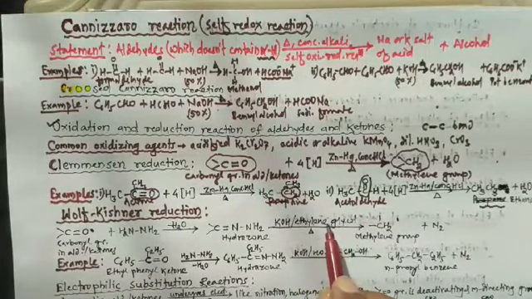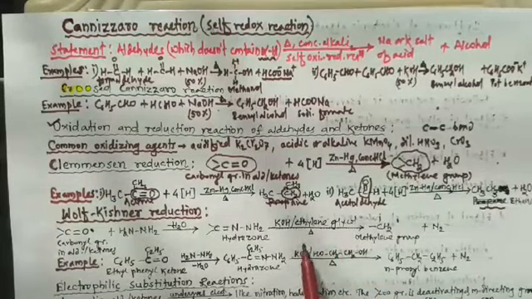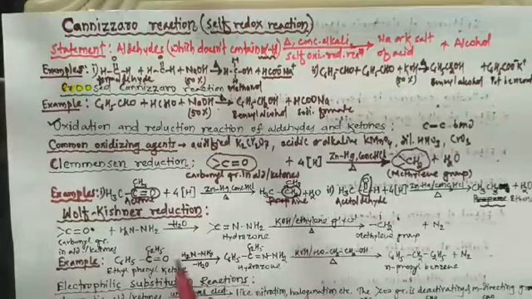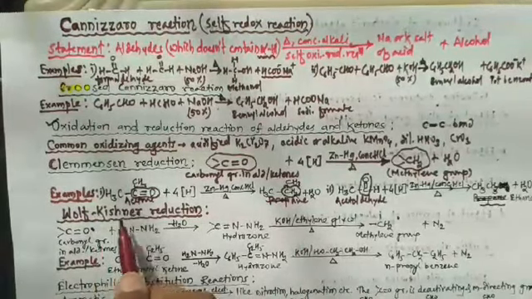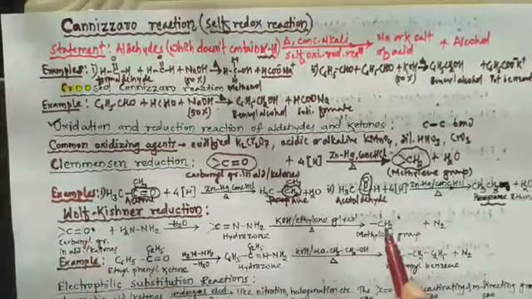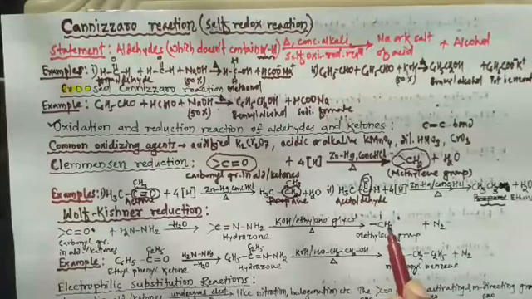Again, aldehyde or ketone produces alkanes. So in the Wolff-Kishner reduction also, the carbonyl group is converted into a methylene group.